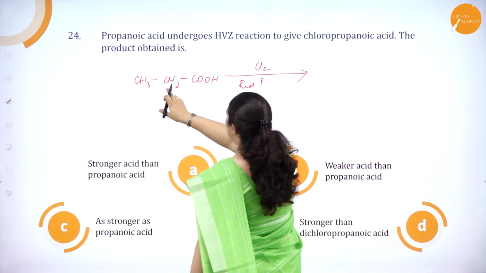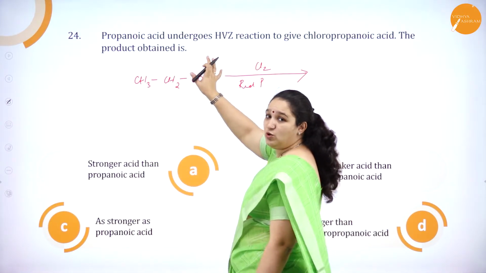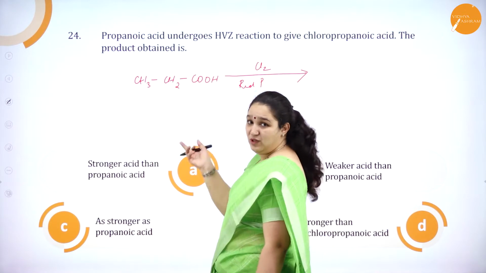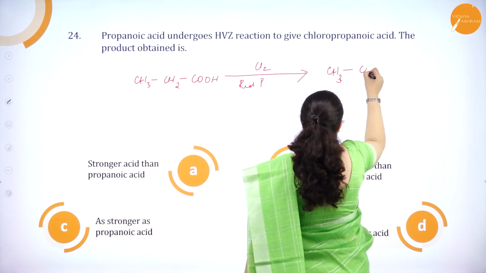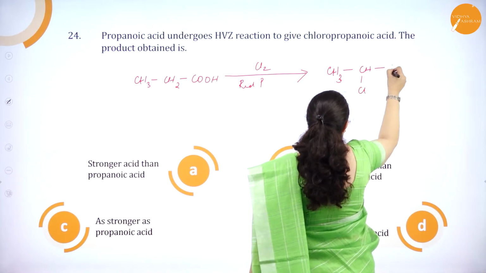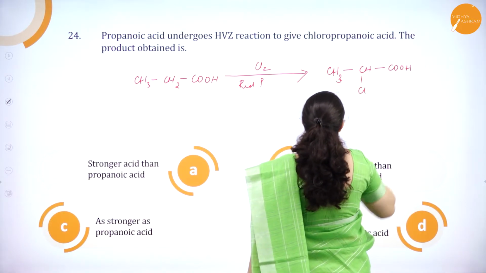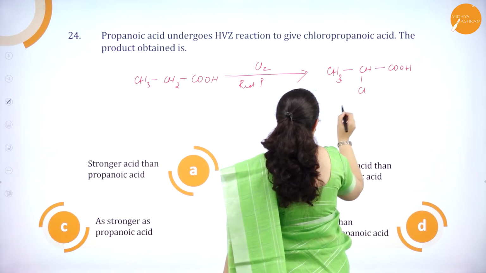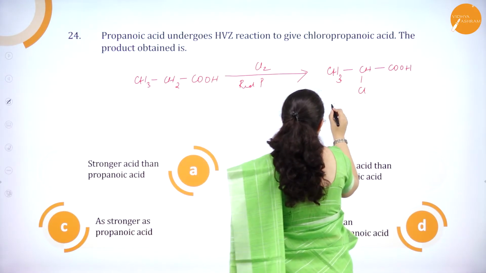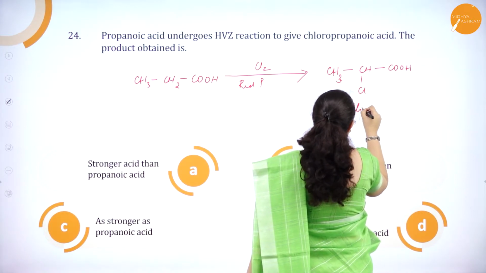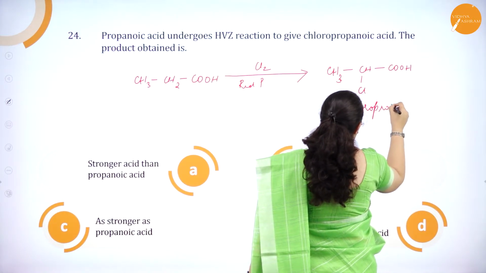The carboxylic group will remain as it is, and chlorine will be added to the next carbon atom. So it is CH3CHClCOOH. So we have got 2-chloropropanoic acid and propanoic acid. What is this? 2-chloropropanoic acid.